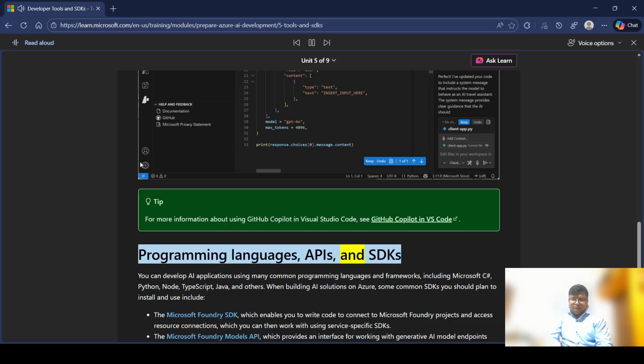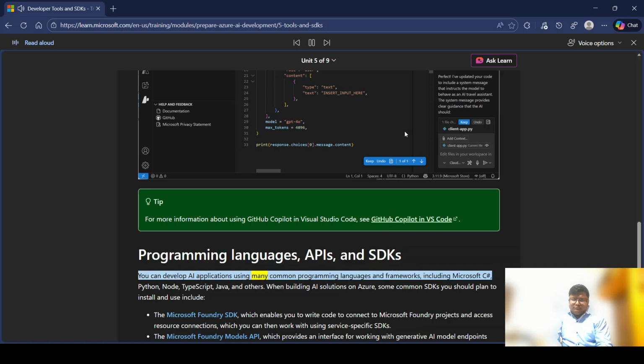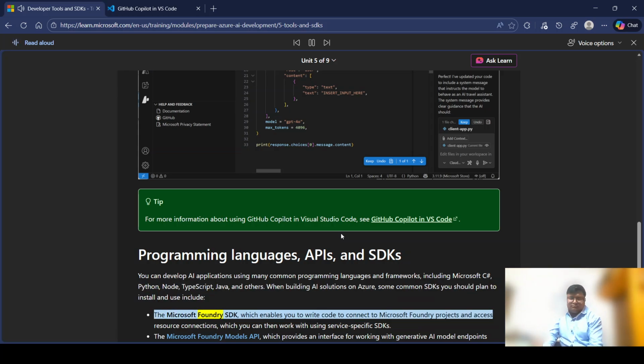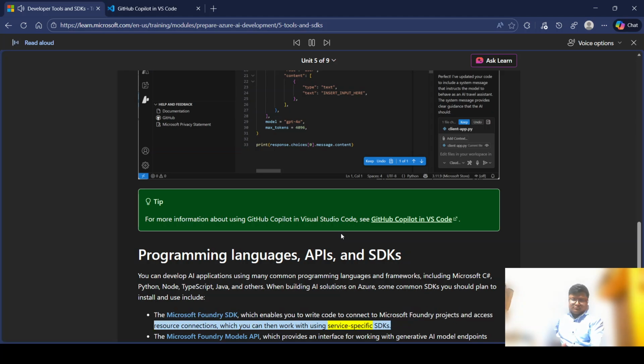Programming languages, APIs, and SDKs. You can develop AI applications using many common programming languages and frameworks, including Microsoft C#, Python, Node, TypeScript, Java, and others. When building AI solutions on Azure, some common SDKs you should plan to install and use include the Microsoft Foundry SDK, which enables you to write code to connect to Microsoft Foundry projects and access resource connections, which you can then work with using service-specific SDKs.